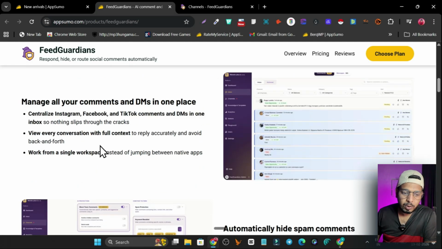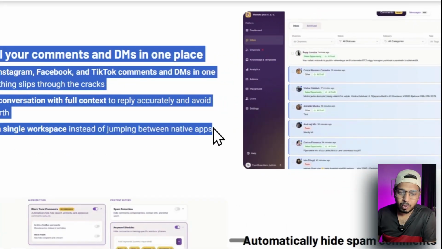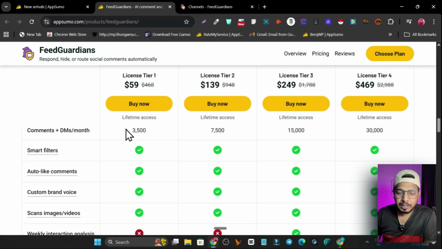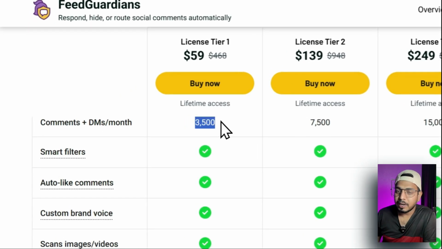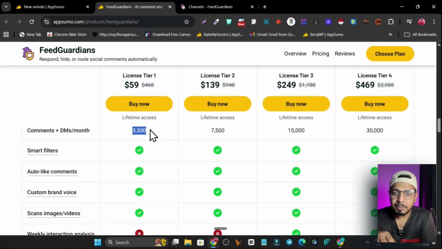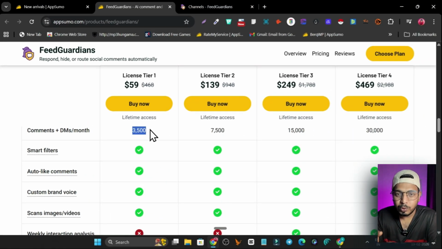Okay, so if I scroll down below, you can see all these features here on the deal page, and if I go till the end, you can see we have multiple tier lifetime plans available. Starting from $59 you can get this lifetime deal, and in this lifetime deal you have DMs or comment replies up to 3500 per month. Sorry, I was making an incorrect statement. So this is a 3500 replies limit here.